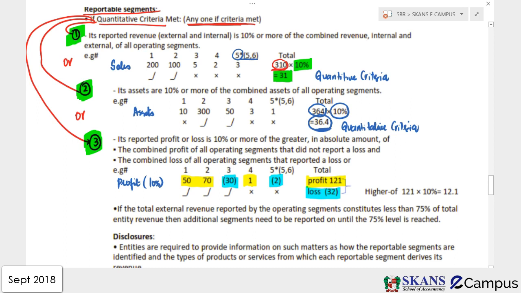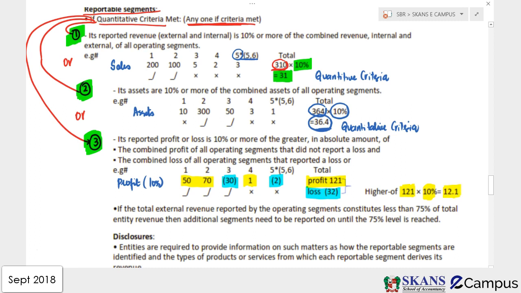Now you need to pick the higher, irrespective of negative positive, guys. If the loss is 121 and profit is 32, obviously the loss amount is more. So you are not going to take into account the negative positive. You will just consider an absolute amount. Absolute amount means only you are going to focus on digit, not the negative positive. Otherwise the loss will always be lower because it's in negative. So take whichever is the higher. What is the higher, guys? It is 121. So if 121 is the higher, what does it mean? It means you are going to apply 10% on this, and we know 10% is fixed in the whole standard. So this is your limit.